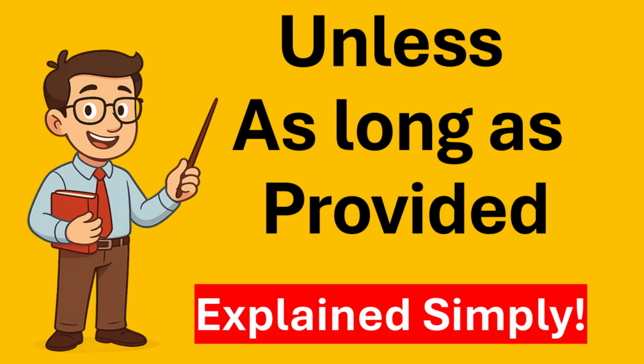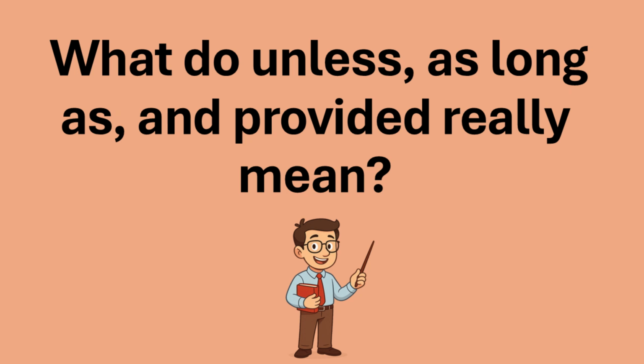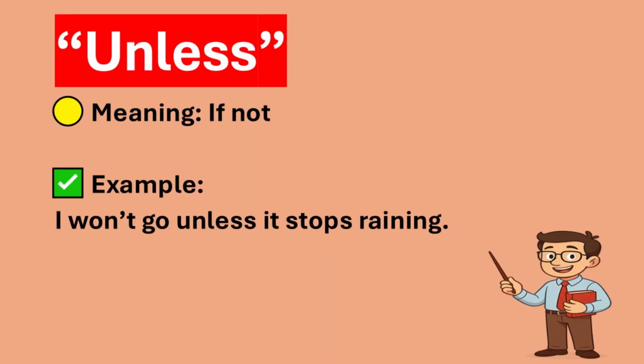Fluent English starts here: unless, as long as, provided. These words show conditions. One thing happens, but only if something else happens first. Let's start with unless. Unless means if not. For example, I won't go unless it stops raining. Means I will only go if it stops raining.